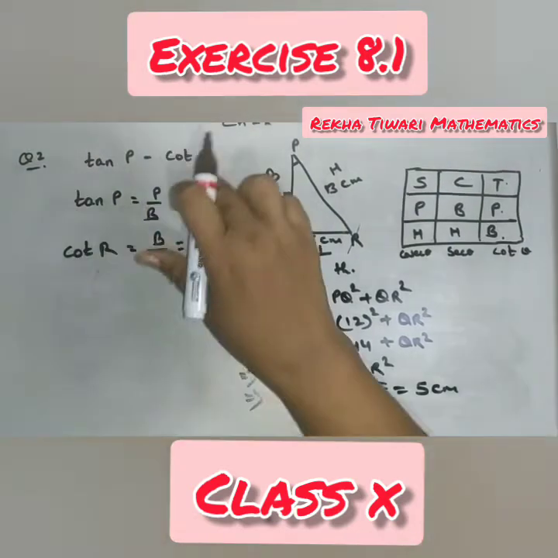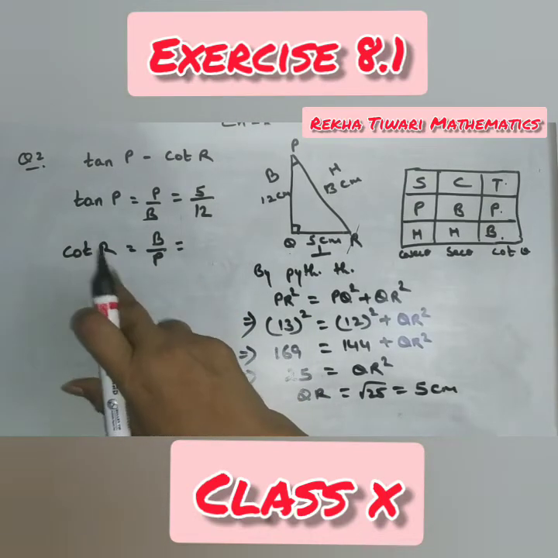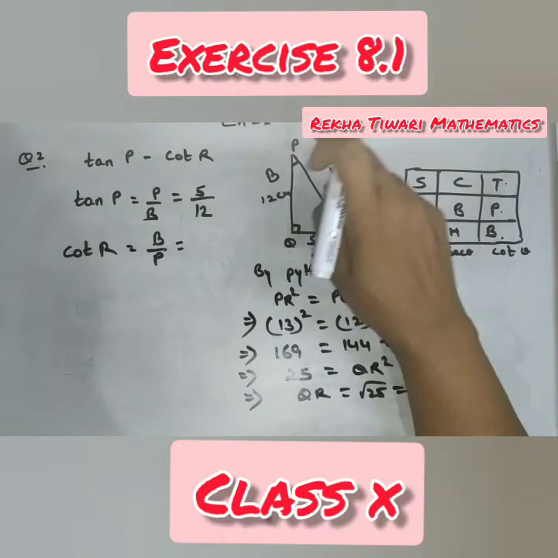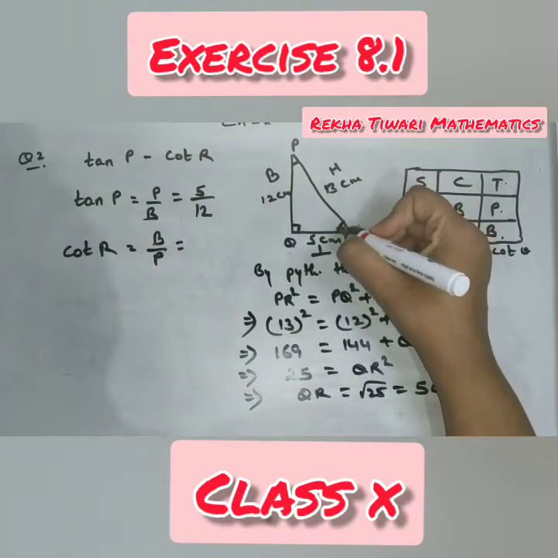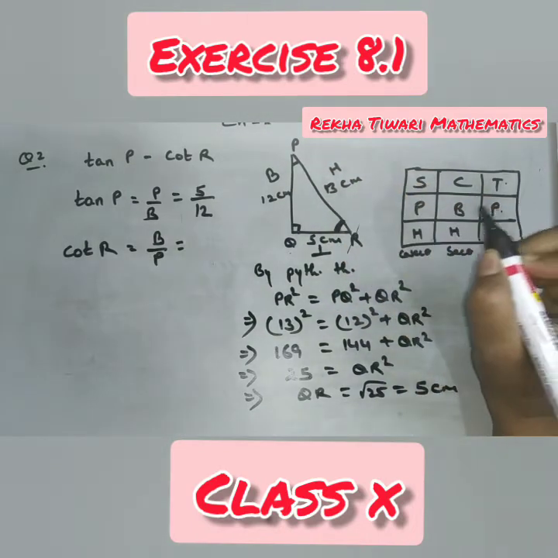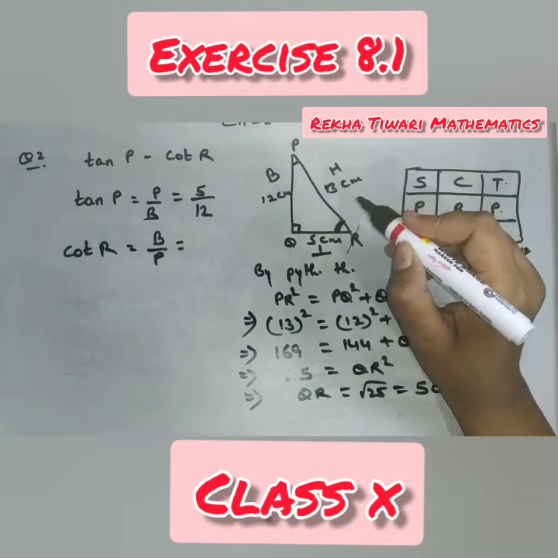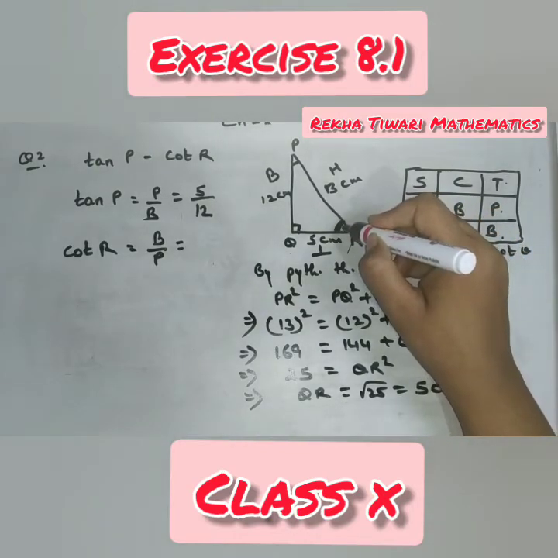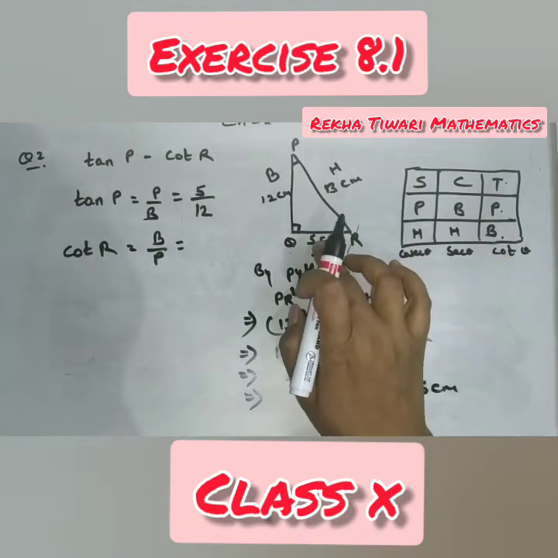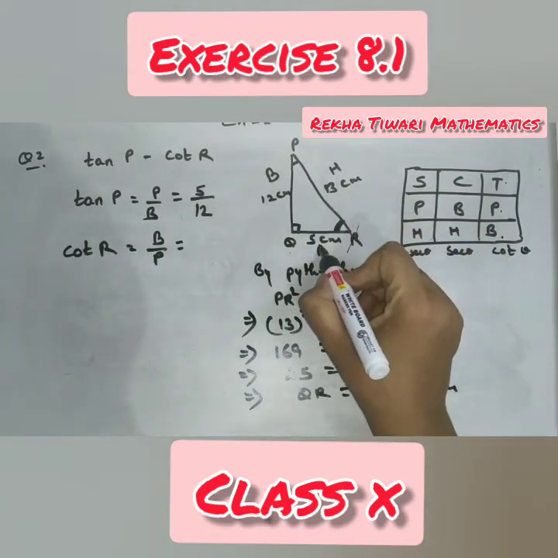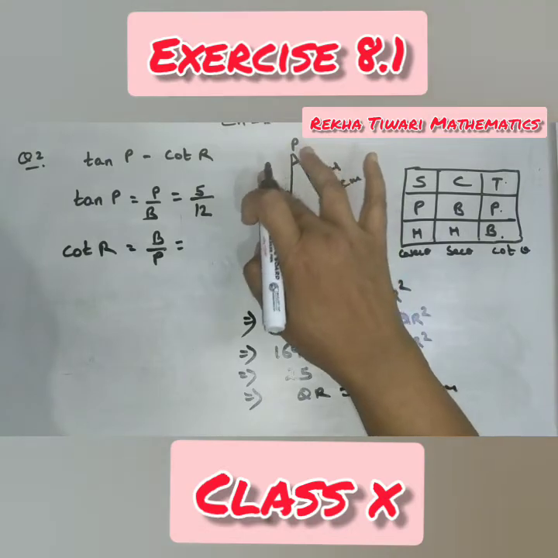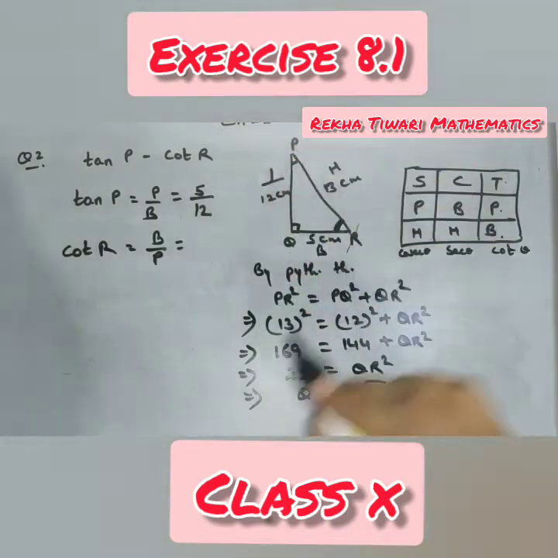But they have changed the angle also. Now this time they are asking with respect to angle R. So they are talking about this thing now. If this angle is there, then adjacent to this angle becomes the base and opposite to R becomes the perpendicular.